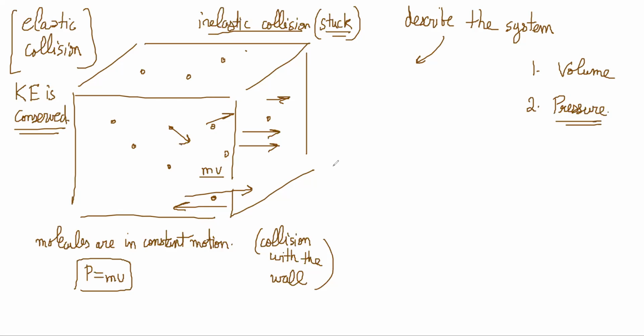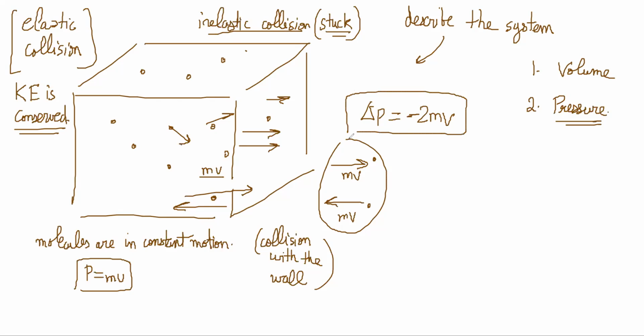So if you come with mv, then after collision you're going back with the same speed, v back, right? So now what has happened to the momentum of the particle? There has been a change in momentum, which is equal to minus 2mv, right? Final momentum is minus mv. Initial momentum was plus mv, right? Final minus initial has become minus 2mv, right?